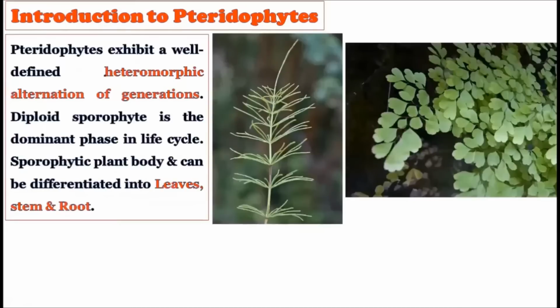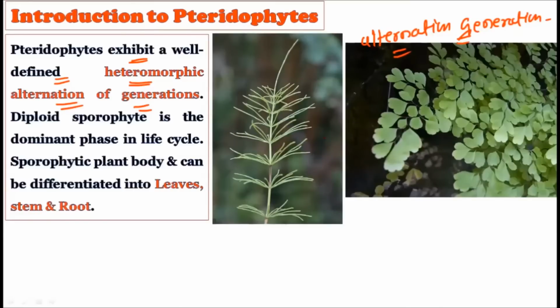All right. Now consider the pteridophytes exhibit a well defined heteromorphic alternation of generation. They are showing the alternation of generation. That literally means the gametophytic generation will alternate with the sporophytic generation. But the gametophytic generation and the sporophytic generation are typically different from one another. You can quickly judge which one is the gametophytic generation and which one is the sporophytic generation.